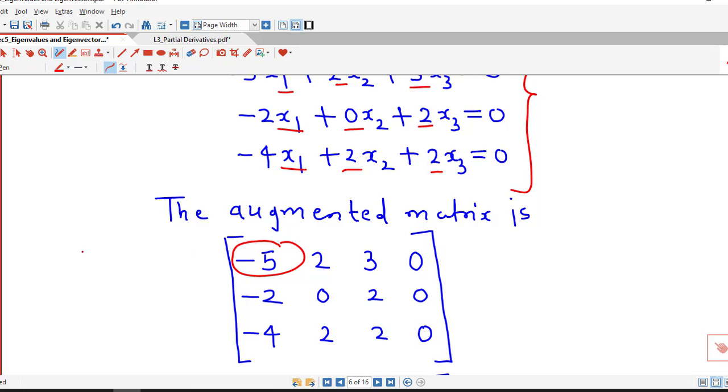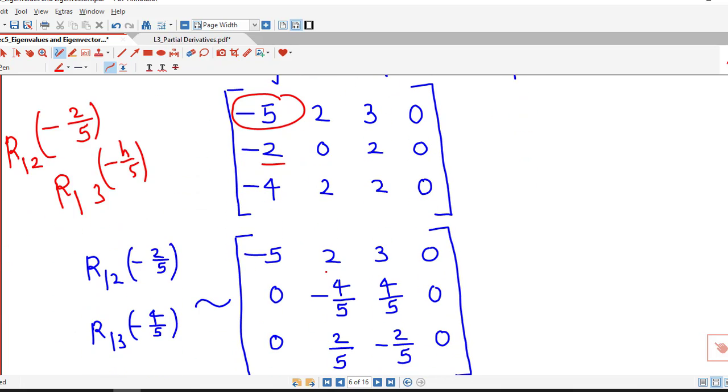So first we take the reciprocal of minus 5, which is minus 1 by 5, and the negative of minus 2, which is 2. So we multiply the first row by minus 2 by 5 and add in the second row. Similarly we multiply the first row by minus 4 by 5 and add in the third row. So that we have written here. So first row as it is, and here we multiply by minus 2 by 5, so we have 2 minus 2, which is 0. Then 2 is multiplied with minus 2 by 5, which is minus 4 by 5, plus 0.